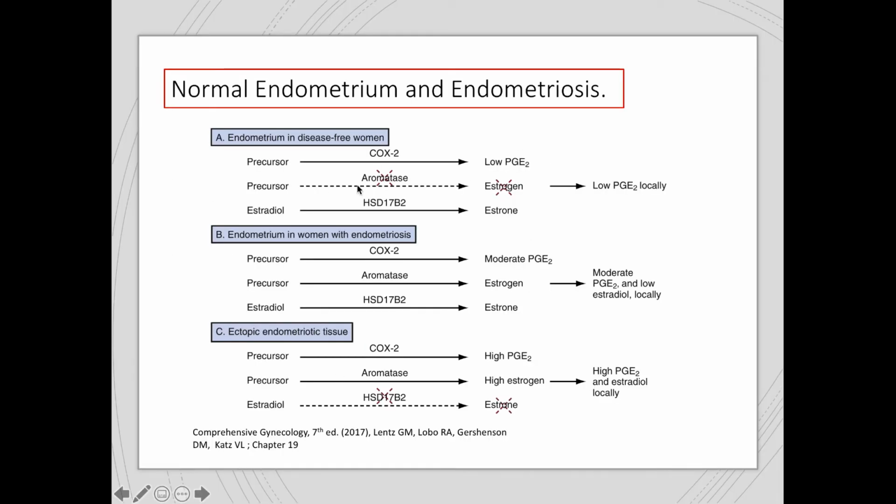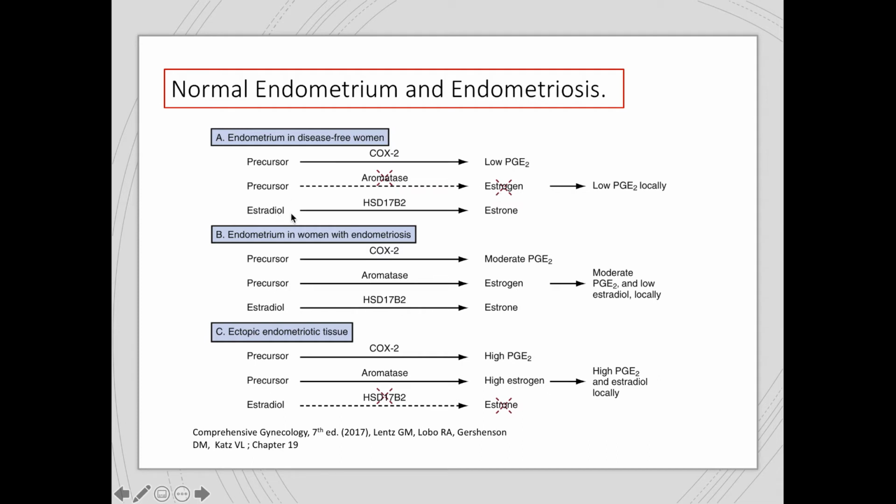So this is a very nice illustration showing us the difference between the endometrium of women with no endometriosis versus those with endometriosis. Now, for women with no endometriosis, the endometrium has normal levels of COX-2 or normal activity of the COX-2 enzyme. So we have only a low level of prostaglandin E2. There is no aromatase in the endometrium of patients with no endometriosis, and therefore there's no local production of estrogen in the endometrium.